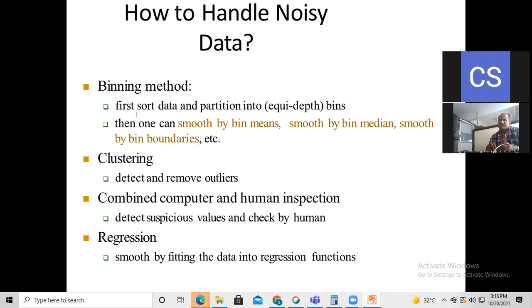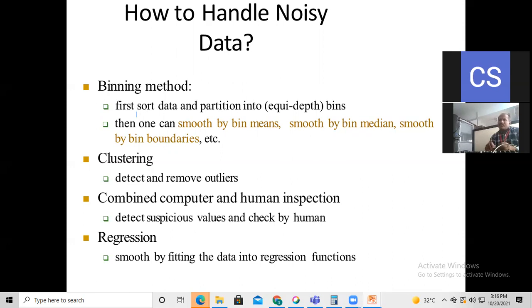So the first one is the binning method, the second one is clustering, the third one is the combined computer and human inspection, and the fourth one is regression. So all these 4 methods are used for handling the noisy data here.